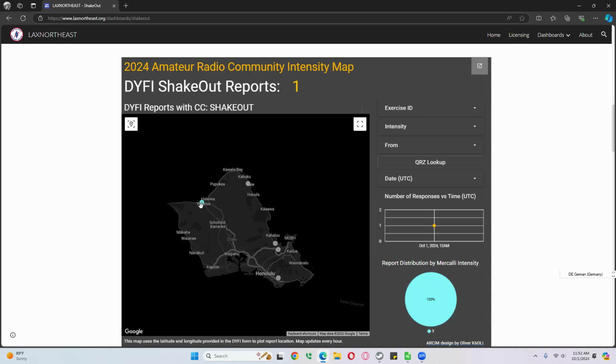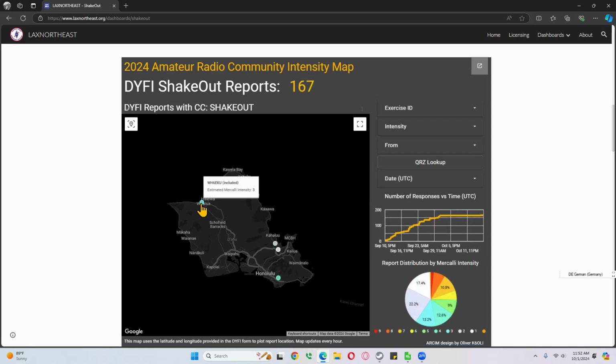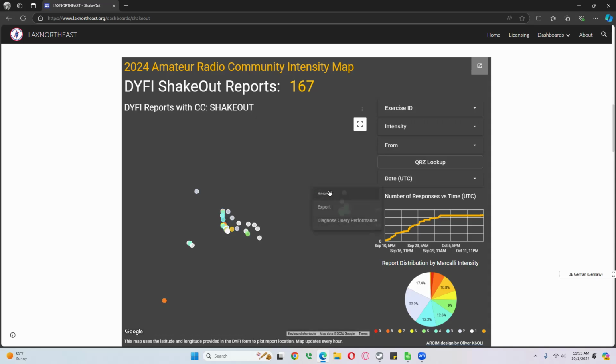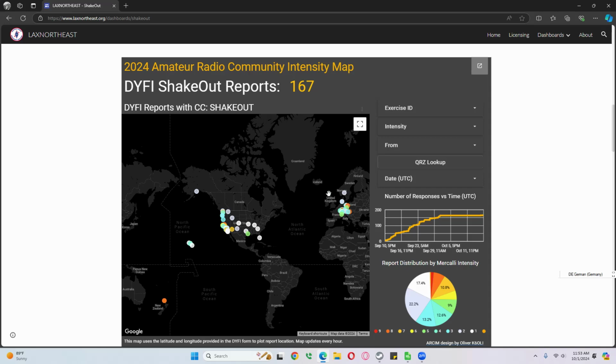If you want to bring all the others back, you can see it's one report shown. If you want to bring all of them back, you click on the station again. So click to select, click again to show everything. And that's very practical for everything we're doing. If you want to reset the map, right mouse click and then click on reset, and that brings you back to the original view of the map. And we'll show you that a couple more times.